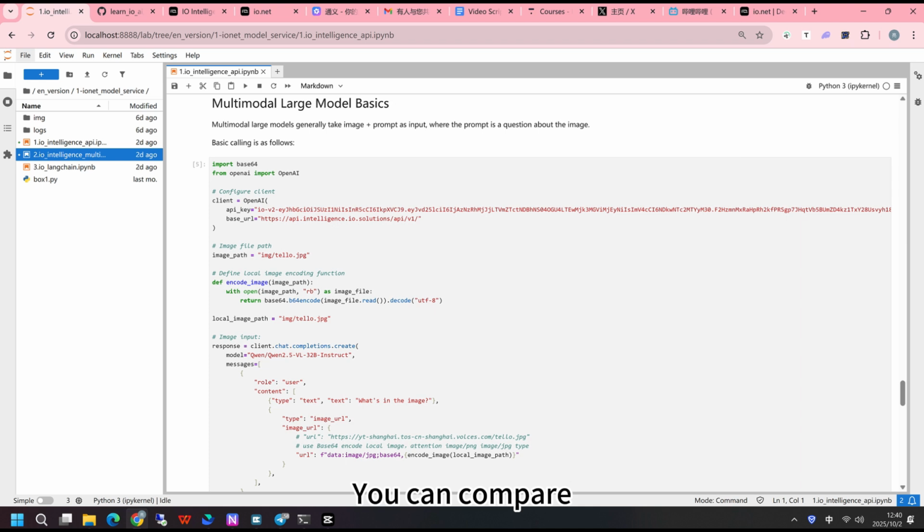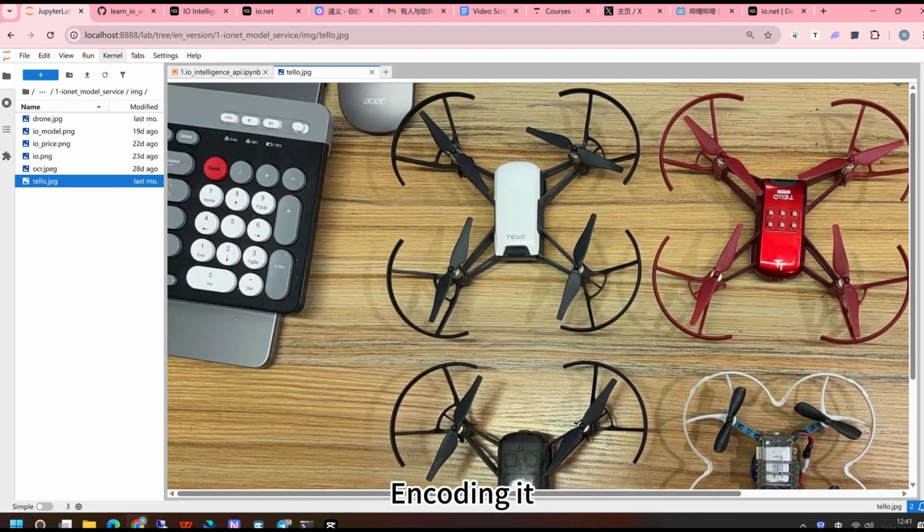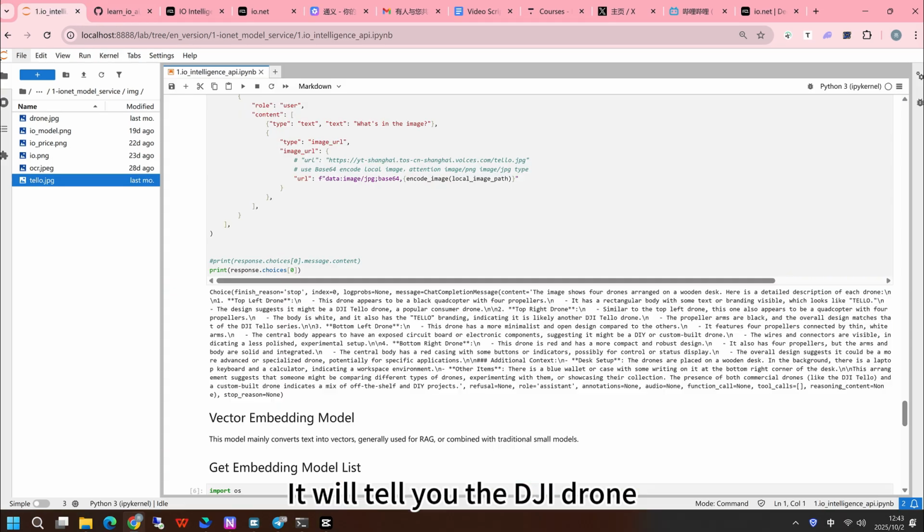If this is the case, generally speaking, we are going to encode it. If the picture is like this, you can take a look. We use this image, just a few small drones, then execute it. You can see it here. Then describe what's in this picture. It will tell you it's a DJI drone. The drone type is also recognized quite accurately.